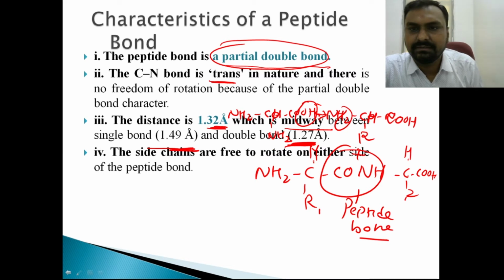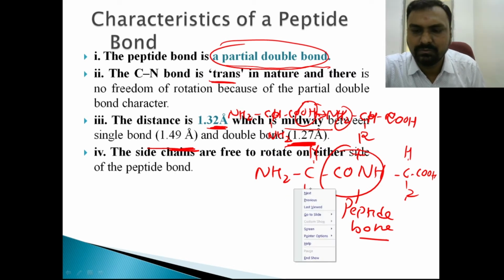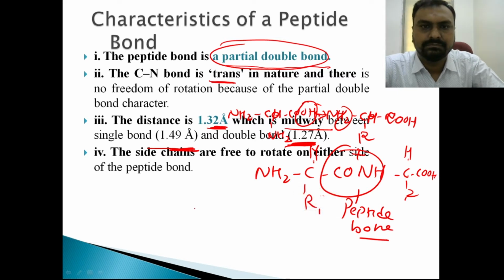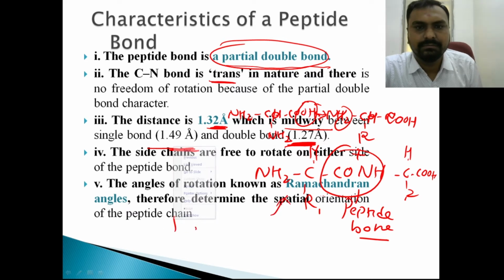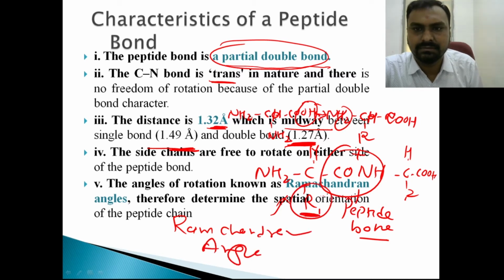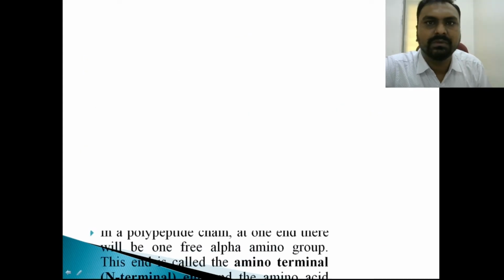The side chains are free to rotate around the peptide bond, and this angle of rotation is known as the Ramachandran angle. This R side chain is free to rotate.